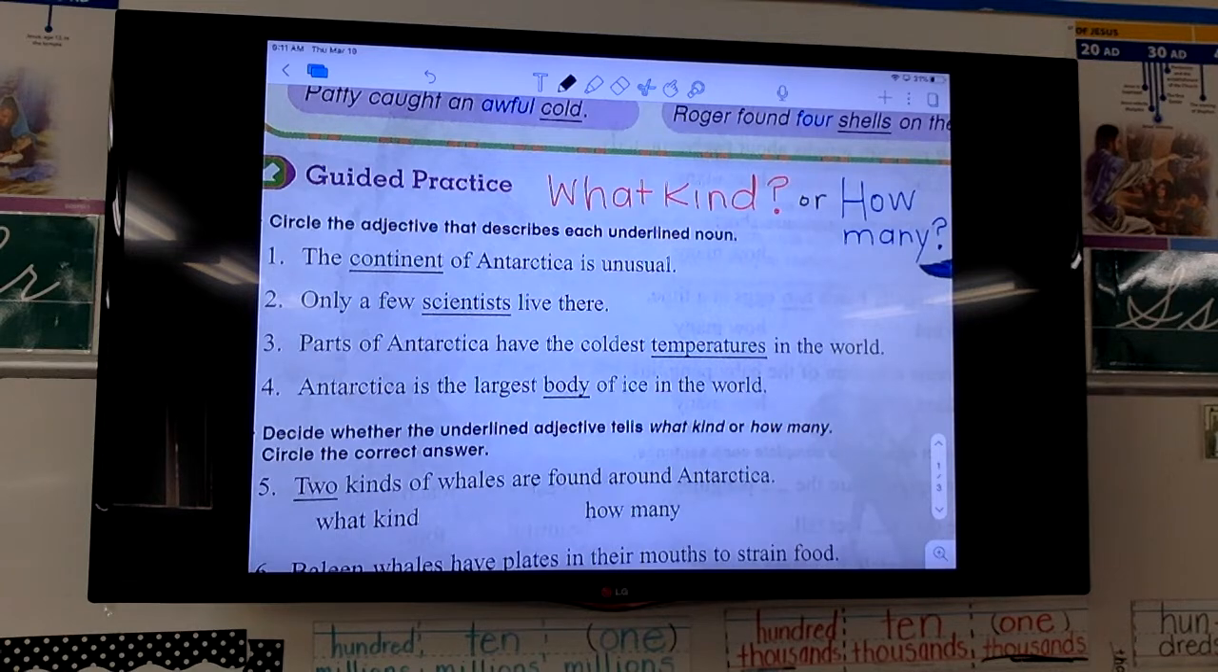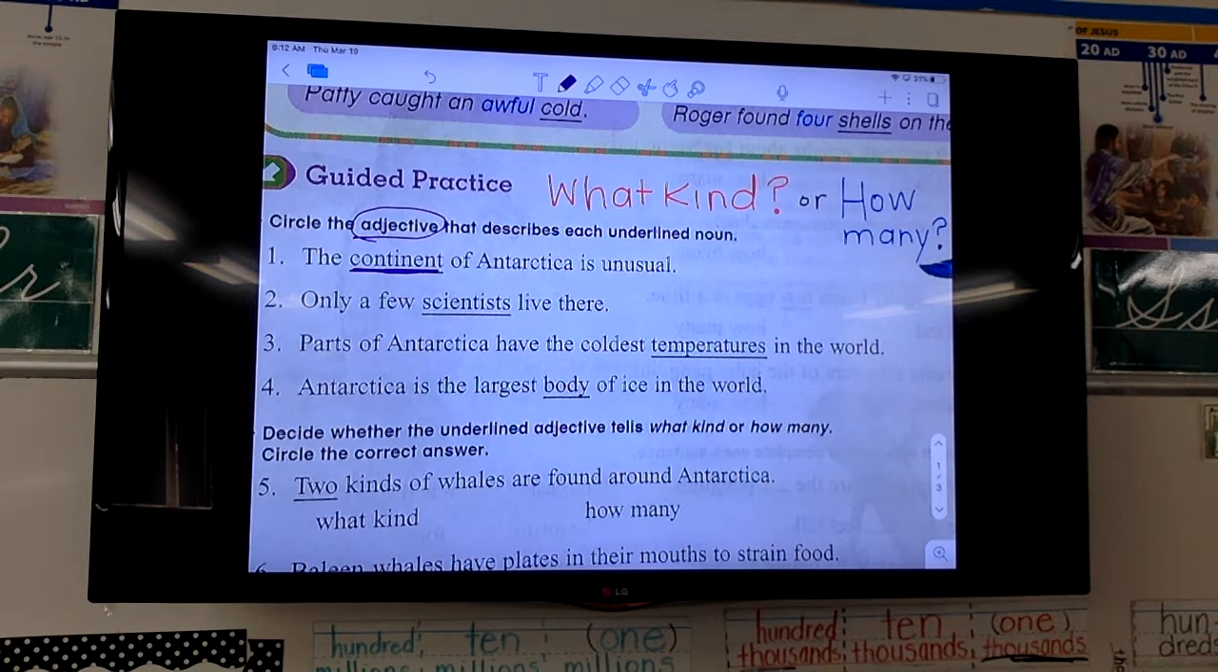Okay, so our first one says, and I'm just going to get a color here. Number 1, the continent of Antarctica is unusual. Now they already underlined the noun for us. Do you see that? Continent is already underlined. What they want us to do is circle the adjective that's describing it. So, and remember our questions, what kind and how many? So what kind of continent is it? Or how many continents? Now, this one's a little tricky. The continent of Antarctica is unusual.